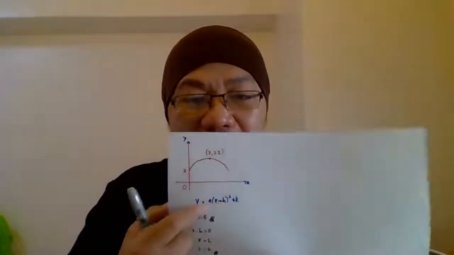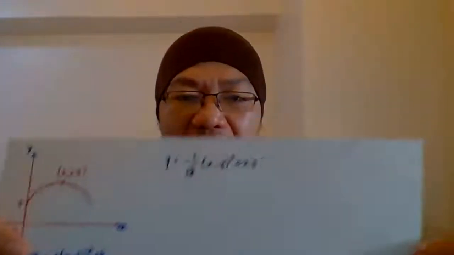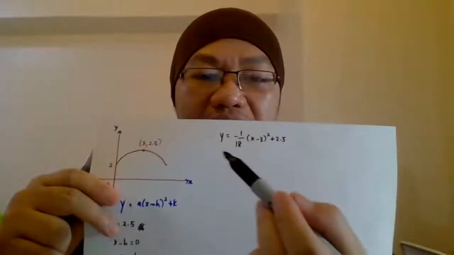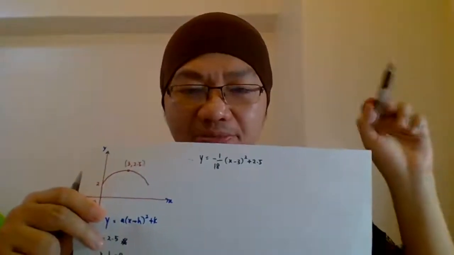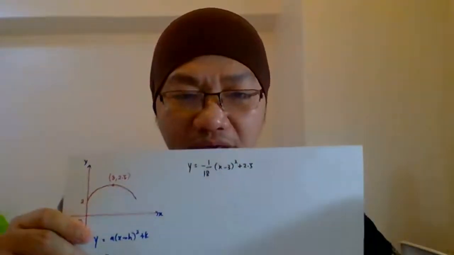But oh sorry, the question is asking to express, so this is not the final answer. That means you need to update your equation here with all the values. So the final answer should be, therefore, y equals negative 1 over 18 times (x minus 3) squared plus 2.5. Okay, that is your final answer. Not this one. This is the final answer because the question is asking to express the equation, not find the value.